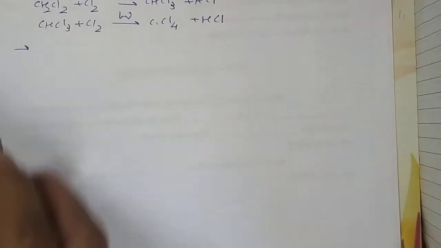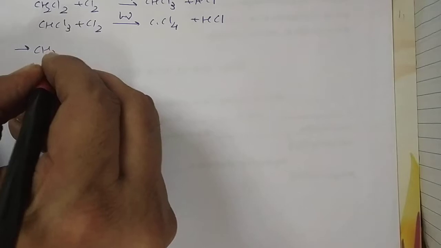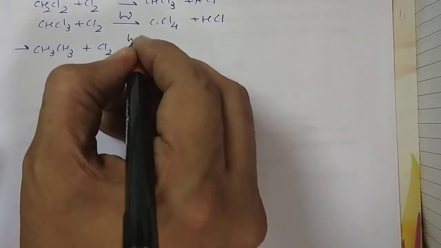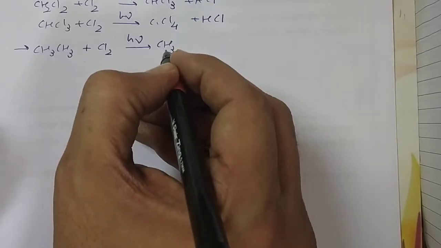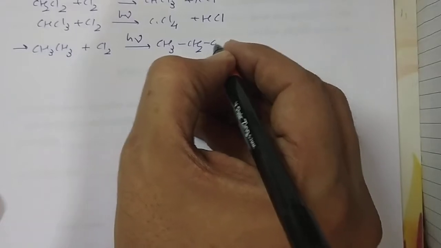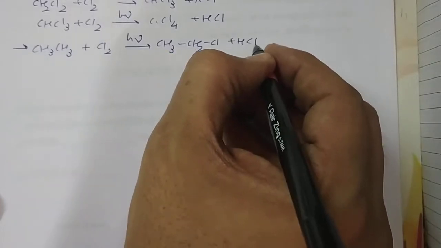Now the second example is like that. Ethane, when it reacts with chlorine in presence of sunlight, the monochlorination of ethane gives chloroethane, right?